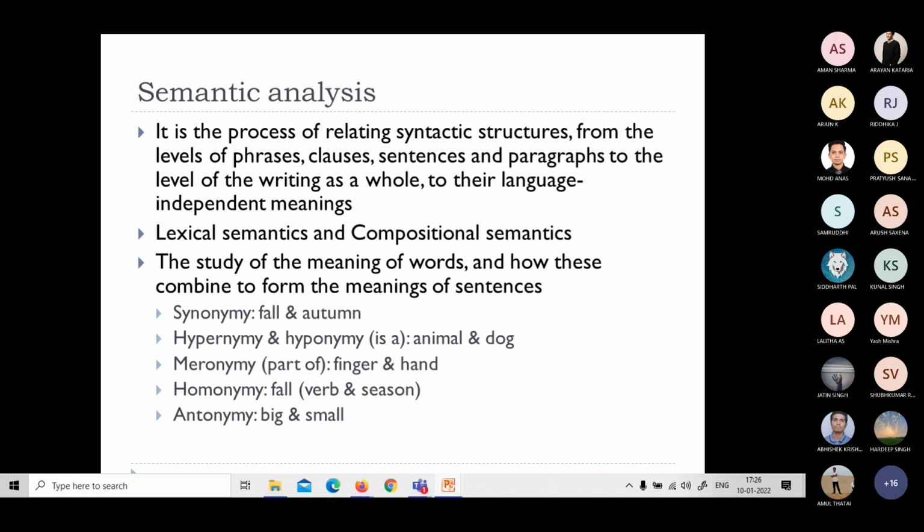When it comes to the meaning of the sentence, there are so many things we need to study about this. For example, the study of the meaning of words and how these combine to form the meaning of sentences. So we have an online ontology or a thesaurus called WordNet. WordNet is an ontology which rates words in this form: synonymy, hyponymy, meronymy, homonymy, antonymy. Because that will help us relate things in a broader sense.